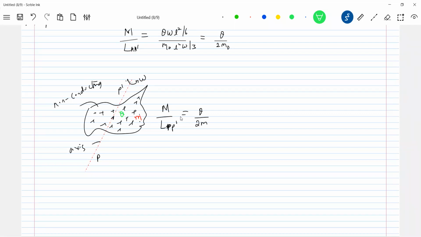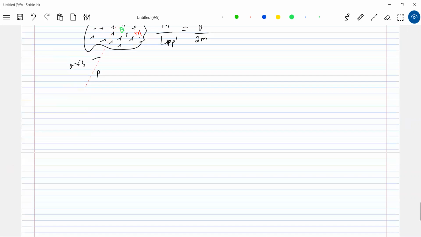Cone also I can ask you, sphere I can ask you, pyramid I can ask you, about different axes I'll rotate this one. So if you know how to calculate angular momentum, I think you can get the other one. What is the advantage of this? If you know any one, you can calculate the other one. Angular momentum will be very easy for you to calculate, or the dipole moment, left to you. You pick up either one, the ratio should be q by 2m only. Okay, this is about the thing. We don't have much application, just integration based questions. Try to manage a few. On Friday, I'll discuss 2 or 3 different shaped objects, how to calculate dipole moment.